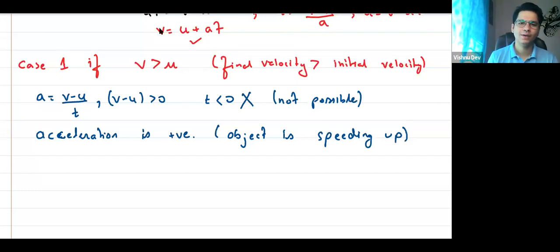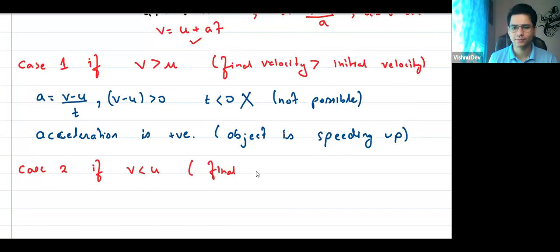Right? So let us take case 2. If V is less than U, right? ठीक है? If V is less than U. अगर कम हो गया, means final velocity is less than initial velocity. Think about it.